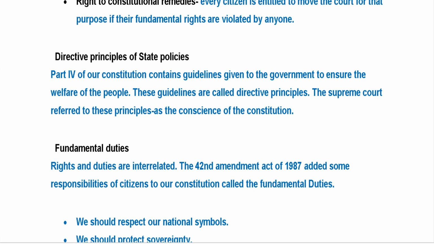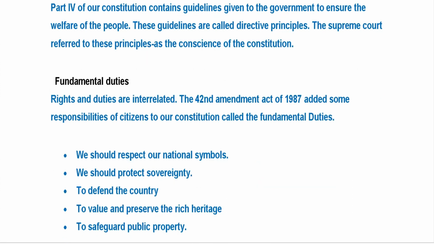So these guidelines are called directive principles. What is the definition? The guidelines mentioned in part 4 of our constitution, which ensure the welfare of the people, are called the directive principles, and the Supreme Court referred to these principles as the conscience of the Constitution.